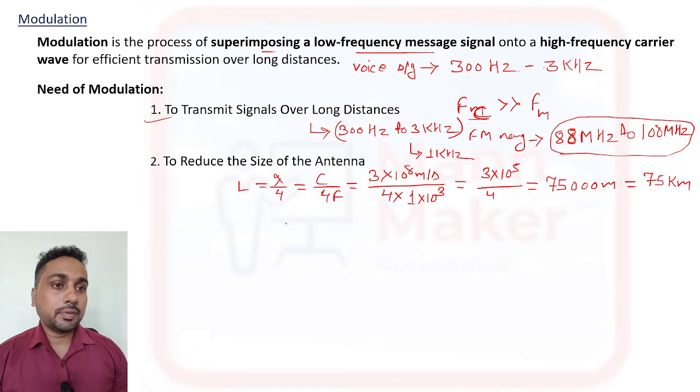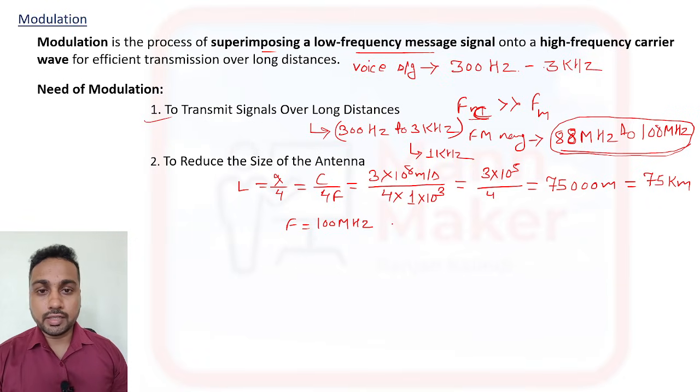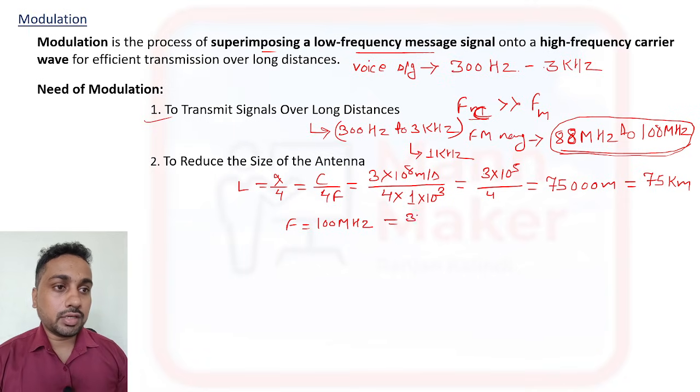Now suppose we take a carrier signal, do modulation, and take a high frequency, for example in the range 88 megahertz to 108 megahertz. Suppose I am taking a frequency of 100 megahertz, in the range of FM radio signal. It will again be 3 into 10 to the power 8 meter per second divided by 4 into f, and f is 100 megahertz.